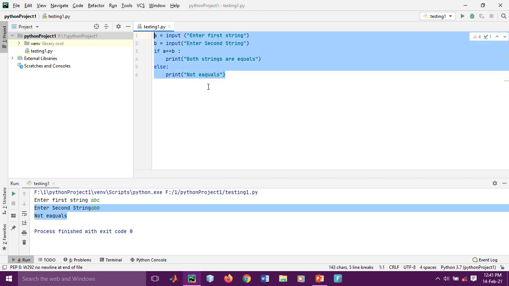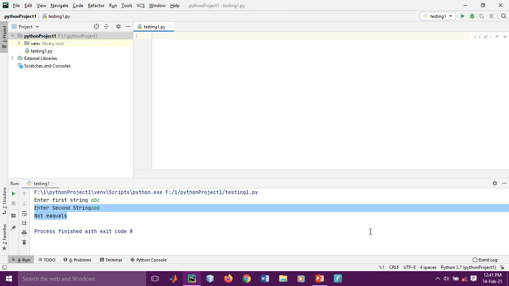Suppose you want to write it in any other form. So simply, a equal to input.